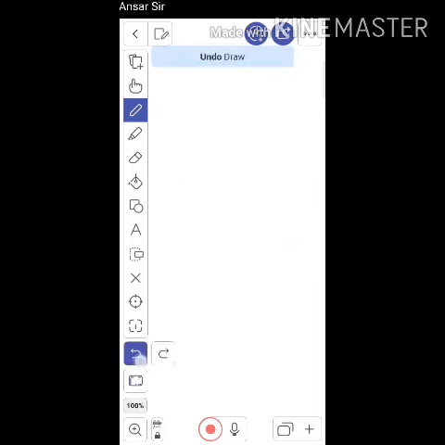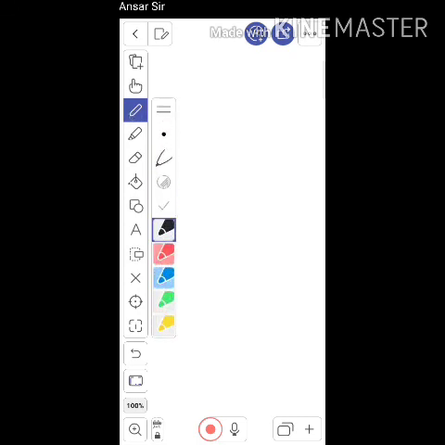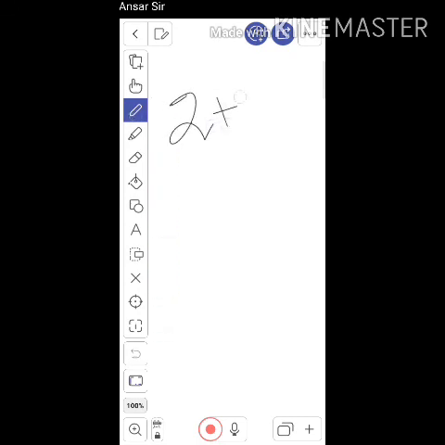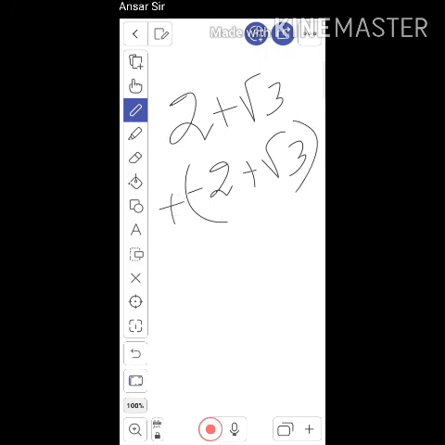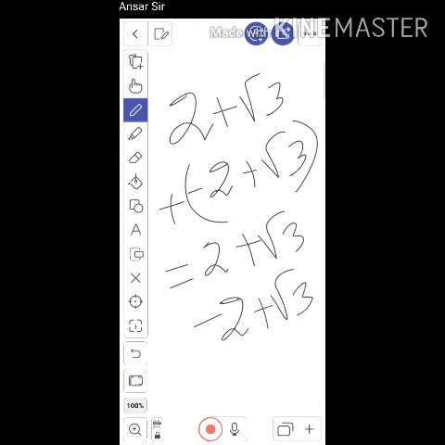If I add 2 plus root 3 and minus 2 plus root 3, after opening the bracket, what do I get? 2 minus 2 becomes 0.